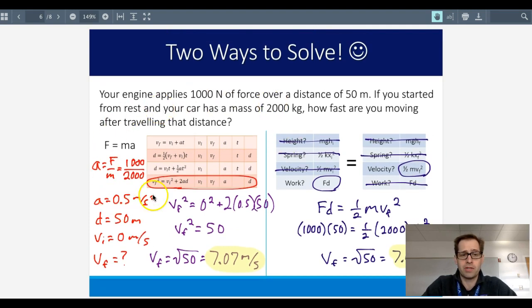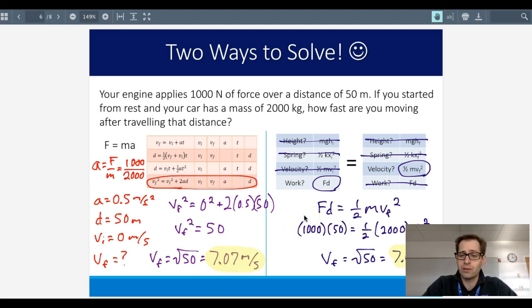For example, we could use kinematics to solve something like this, where an engine applies 1,000 newtons of force over a certain distance. Starting from rest, the car has a mass of 2,000 kilograms. How fast are you moving after that distance? We could use our acceleration from F equals ma, plug that into a kinematic equation, and find a velocity.